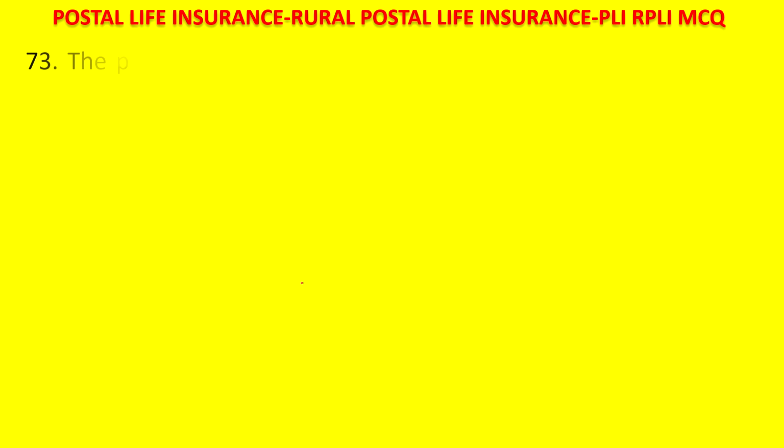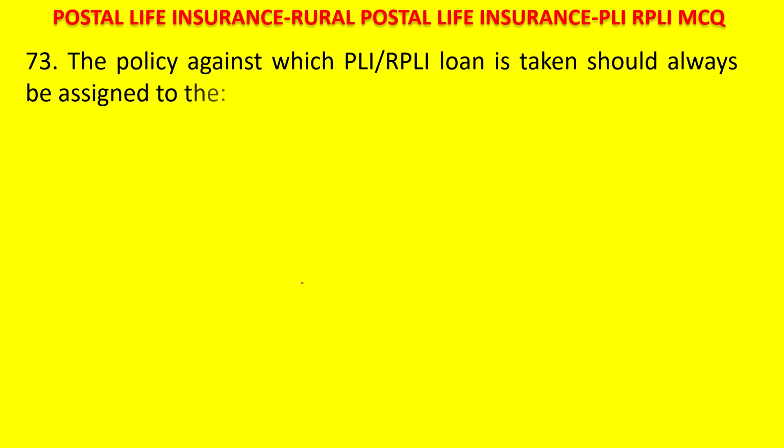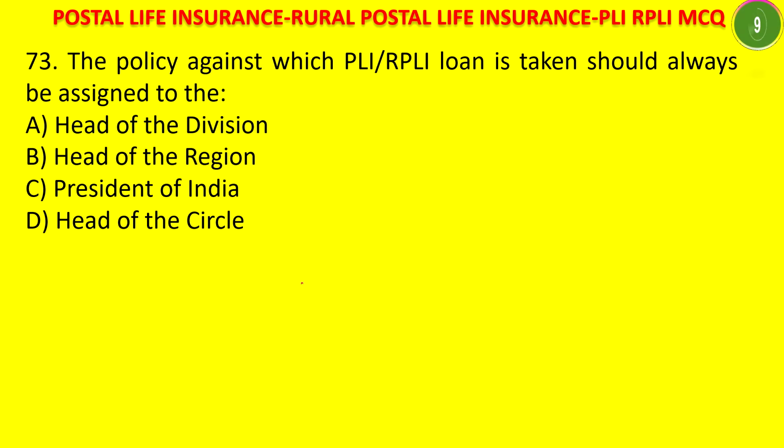Next question. The policy against which PLI RPLI loan is taken should always be assigned to the head of the division, head of the region, President of India, head of the circle. Your time starts now. Assignment of PLI RPLI loan bond should be made in the name of President of India. Assignment will always be made. Pledged means assignment or pledge will be made to the President of India.